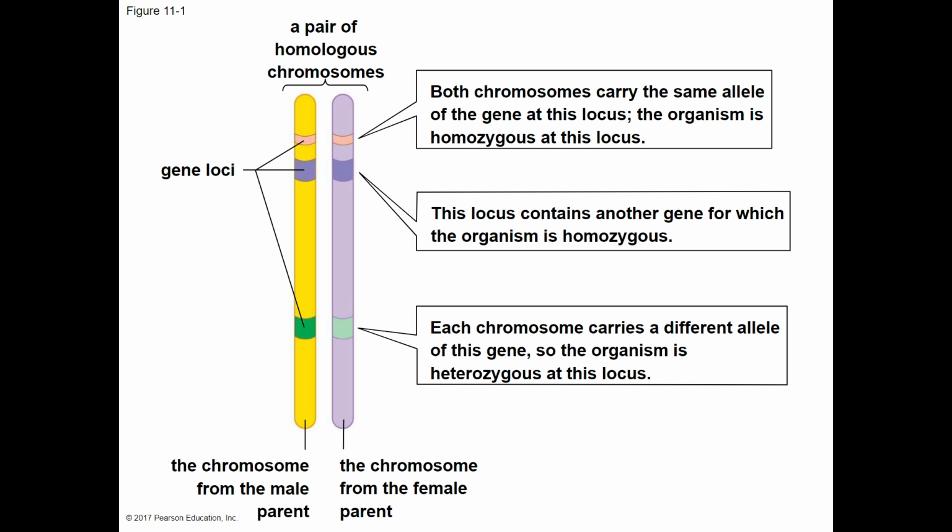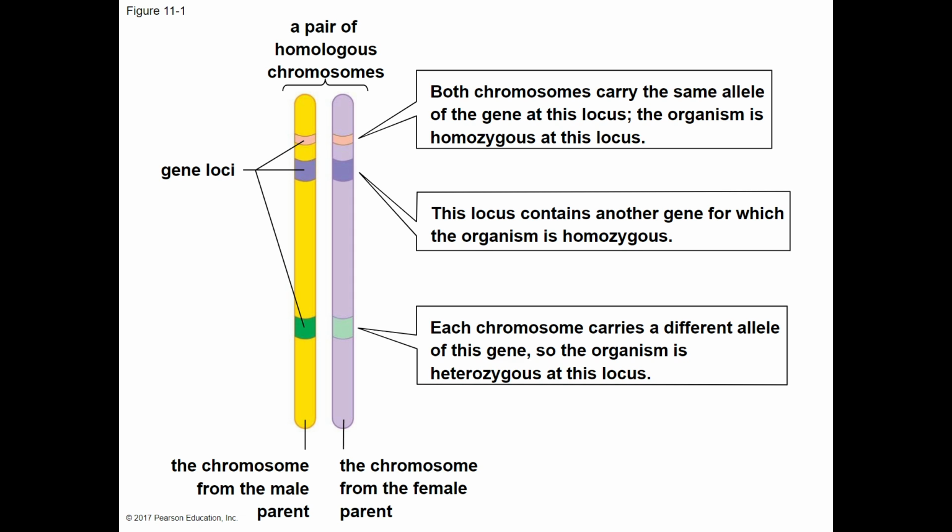This idea led to him coming up with his theory of complete dominance. He didn't know about pairs of homologous chromosomes, and that if you look at the chromosome from the male parent and the chromosome from the female parent, or from the two parents that produce offspring, if we're talking about plants and not humans, you can see different locations of genes, and that genes were just segments of DNA. And sometimes those genes matched, sometimes they didn't, and we've now developed terminology to talk about what it means.